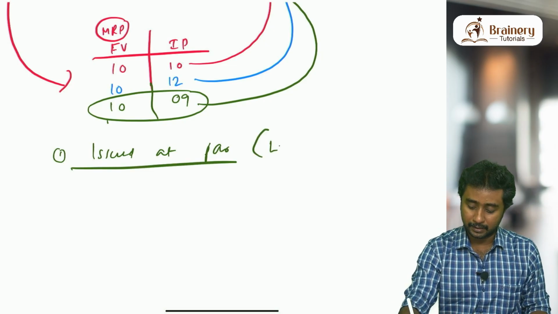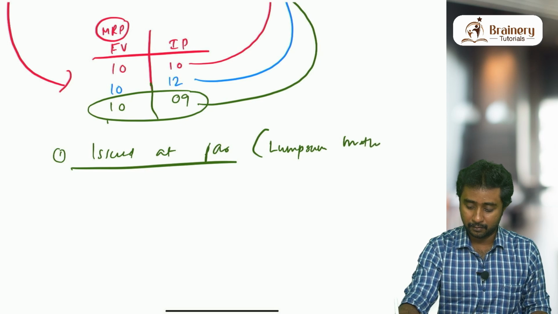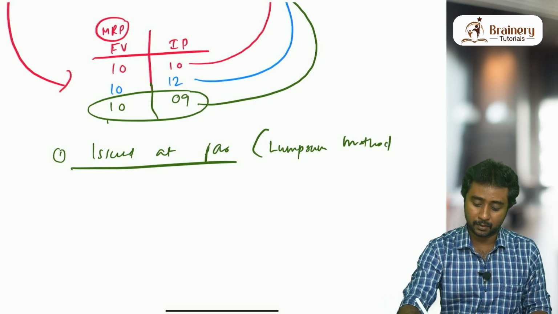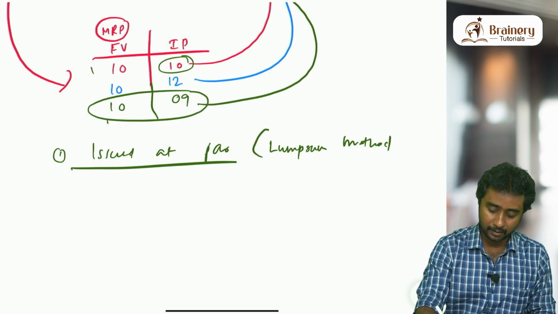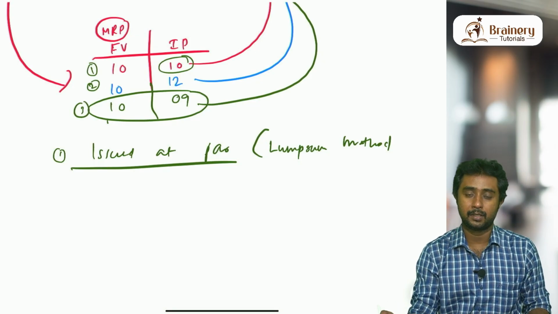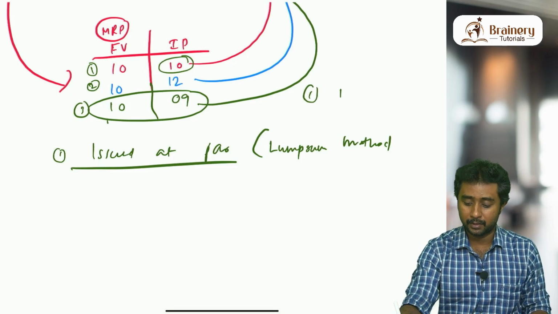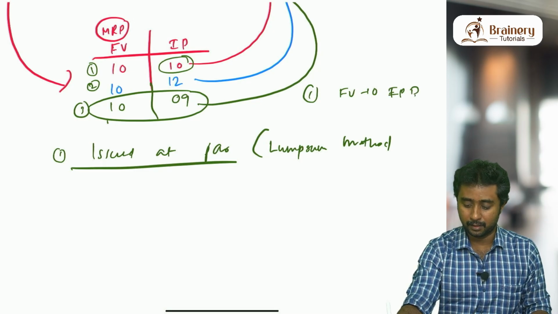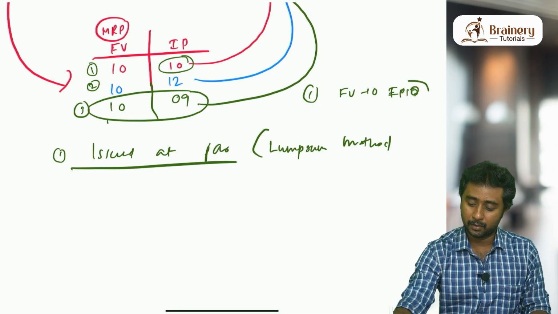In lump sum method, as I said, first we will discuss lump sum method. Lump sum method means what? The entire 10 rupees that they have to collect. As you can see, we will take this 10 as an example. So for these cases only we will be passing the entries. Just imagine that only one debenture is there. One debenture's face value is 10. Issue price is also 10. That is basically called what? Issued at par.